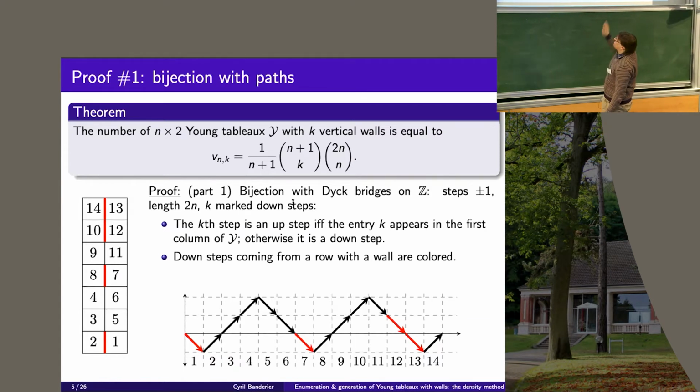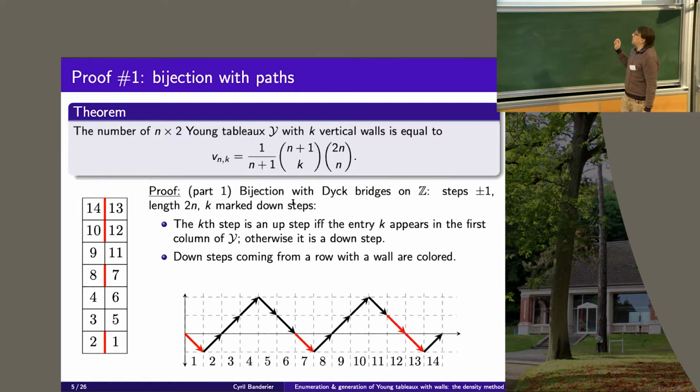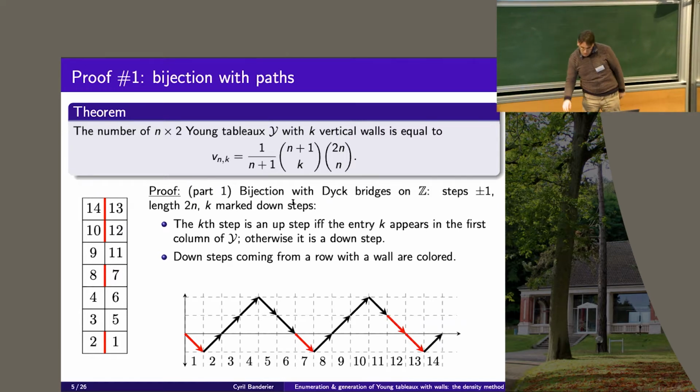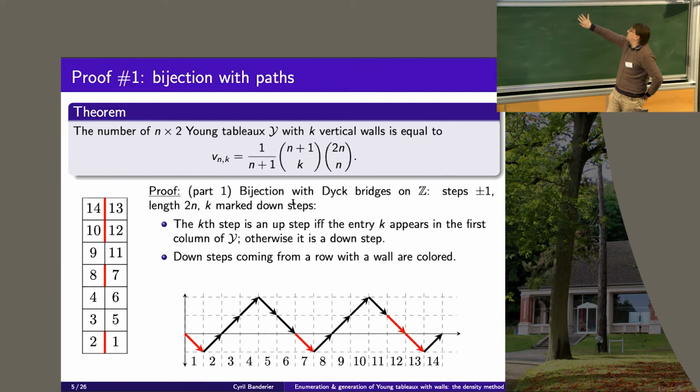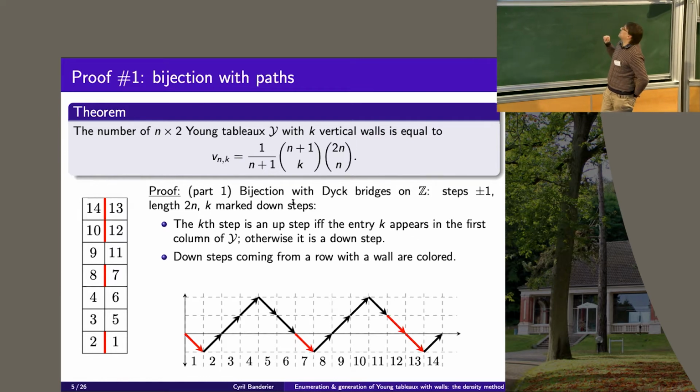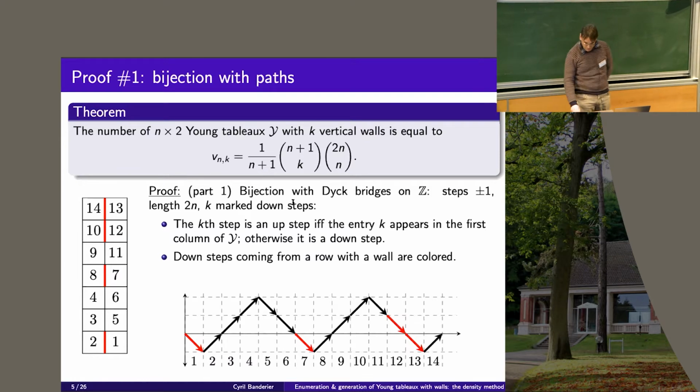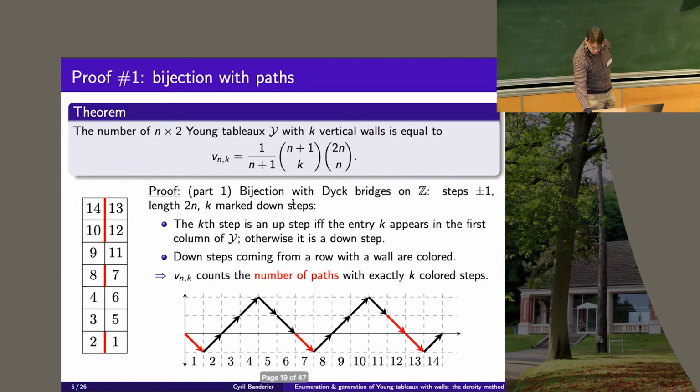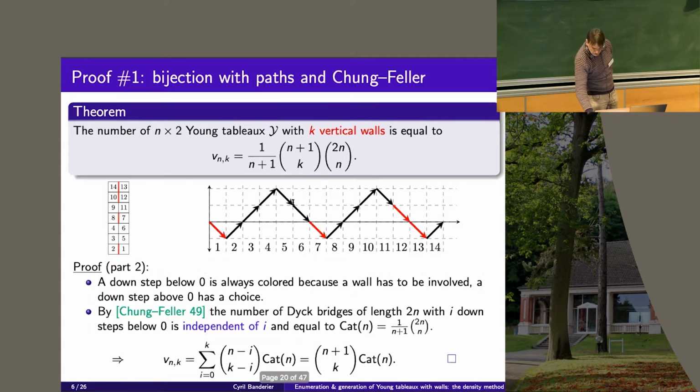And whenever you have a down step which is on the right, you put it in red. Okay, so it's clearly in bijection. So the number of such tableaux should be this number of paths. Can we count this number of paths?